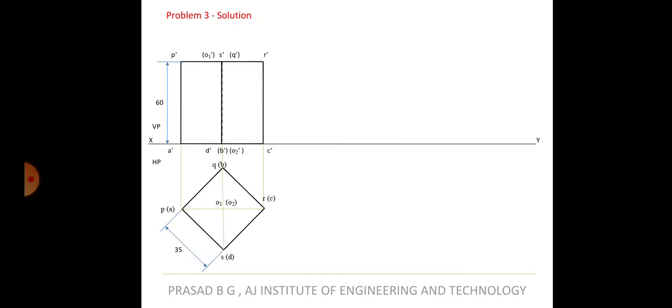Then we have to go for the next case, second view, that is inclination to HP. The axis is inclined at 40 degrees to HP. So this angle is 40 degrees. So as I told you in the previous problem also, when the axis is inclined, obviously the other two edges will also be inclined to the same line. Okay. So please keep some convenient distance and draw. Make sure that your sketches don't overlap with each other.